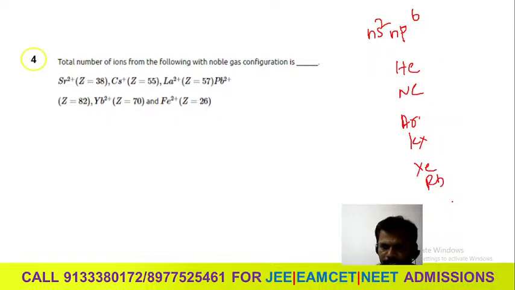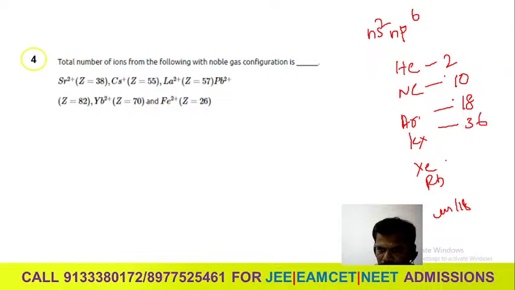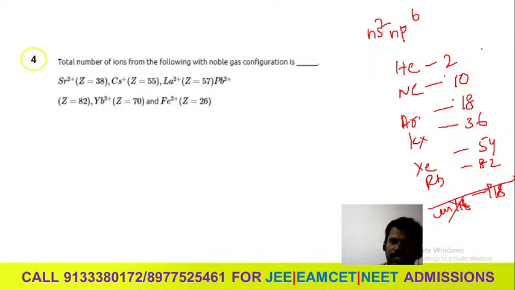One another element is 118. Up to 86 they are giving this one.